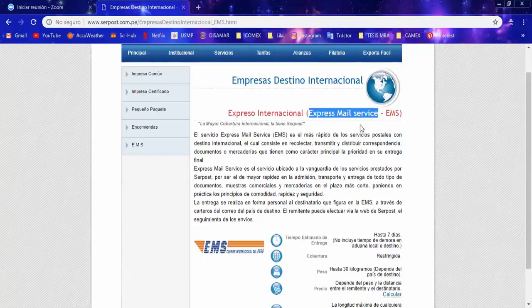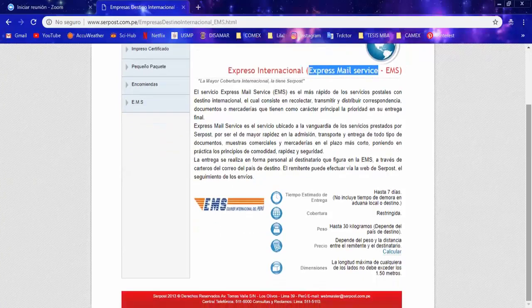It's not that expensive as a courier. It is not $3, so maybe it's just a couple dollars less than if you were using a private courier like DHL or TNT or UPS or FedEx. Okay, so in this case, the EMS is the fastest of the postal services for international destinies.